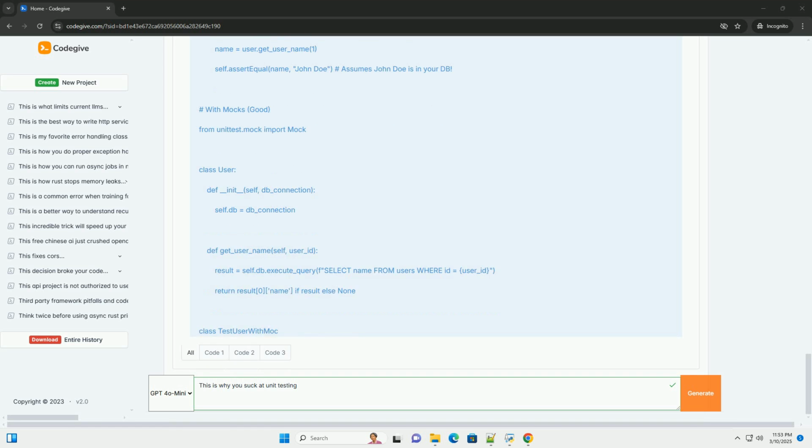Organize your tests: use clear test names, test classes, and test fixtures to keep your tests organized and maintainable. Treat tests as first-class code: apply the same coding standards and practices to your tests as you do to your production code. By addressing these common pitfalls and adopting best practices, you can significantly improve the quality of your unit tests and build more robust, maintainable software. Good luck.